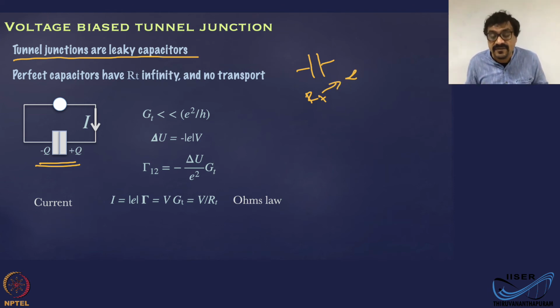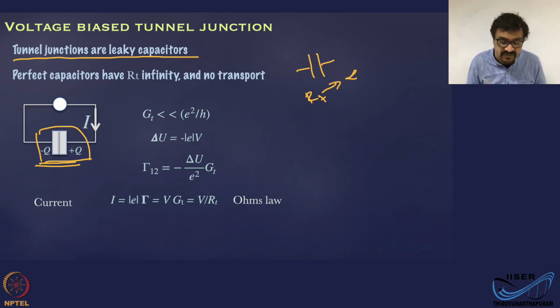But we have current going through, that's electrons going through the tunnel junction. That means these capacitors are actually leaky. Okay. So we have finite tunnel resistance and we have finite capacitance. Okay. So usually such tunnel junctions are represented by this symbol here. Okay. Assume that I'm actually voltage biasing this circuit with this tunnel junction.